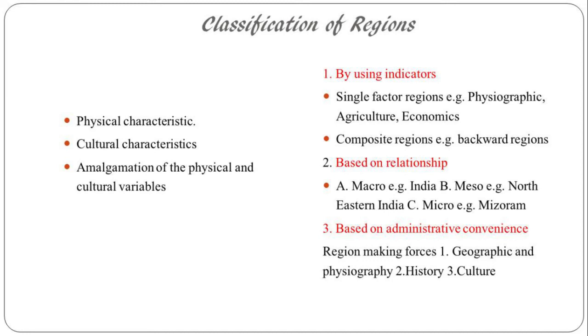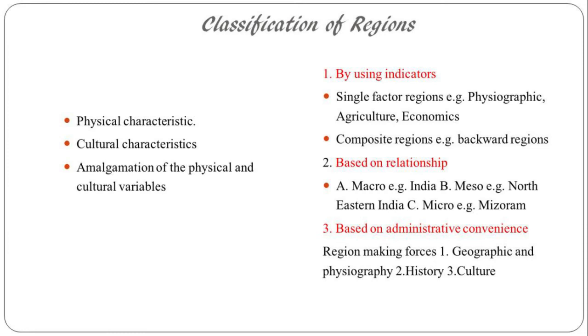For example, the coastal region. What is the similar physical characteristic? That is the coast. For example, the western dry region. What is the similar physical characteristic? That is the dry zone, the sand, the climate, etc.